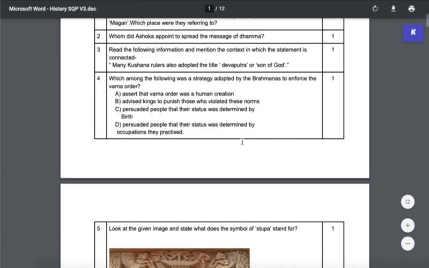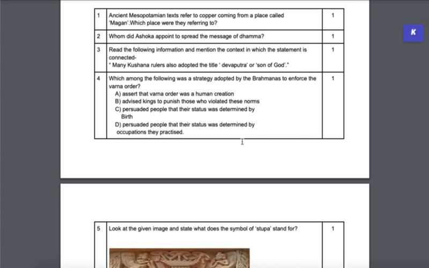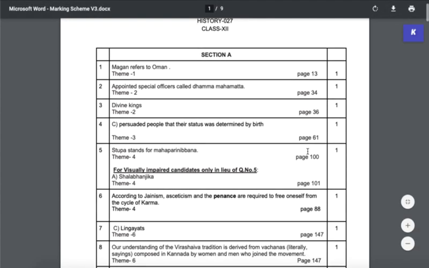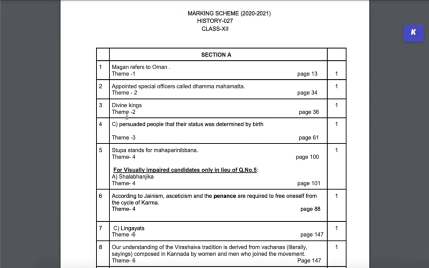Then you have question number 3, read the following information and mention the context in which the statement is connected. So many Kushan rulers also adopted the title Devaputra, or the son of God. Here you could talk about the attempt to gain legitimacy and acceptance among the subjects. So let's see if the marking scheme also says the same. Divine kings, which is perfectly fine, right?